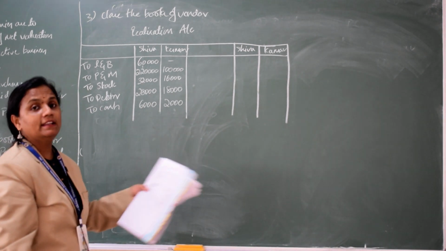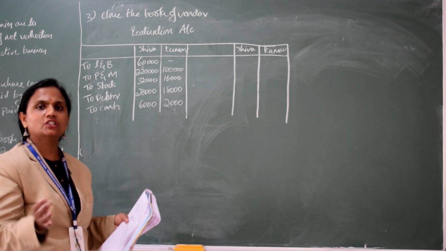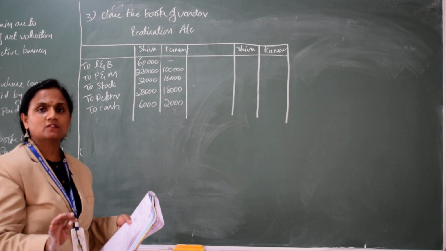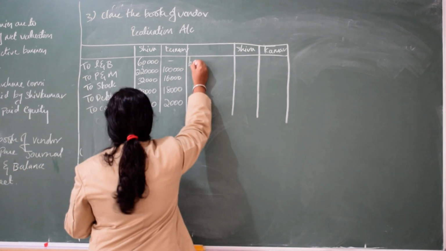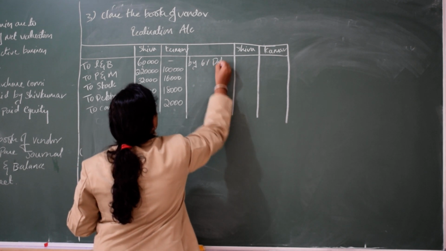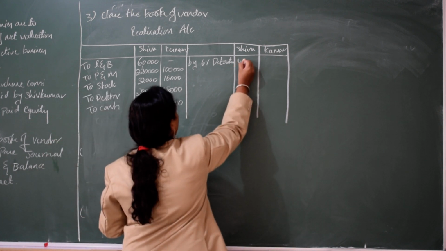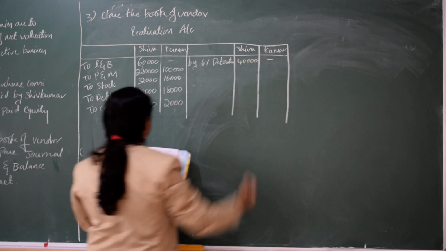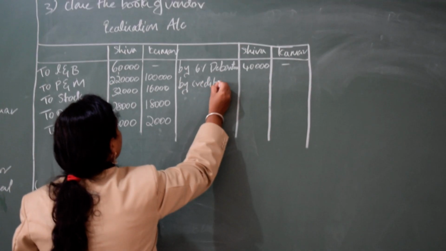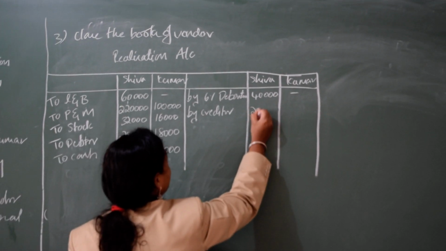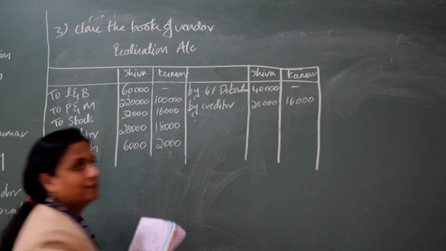Next we have to take the liabilities. The liability is only third party liability. Don't consider capital, don't consider those reserves which are not mentioned as statutory. So which liabilities do you have to consider here? By 6% debenture. For Shiva it is 40,000 and Kumar it is nil. Then by creditors, 20,000, then 16,000. We have taken the liabilities.